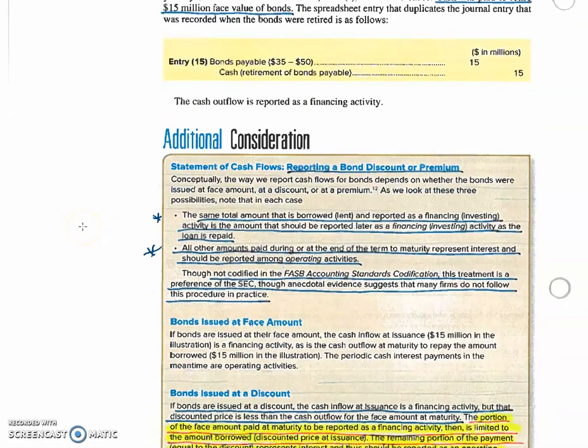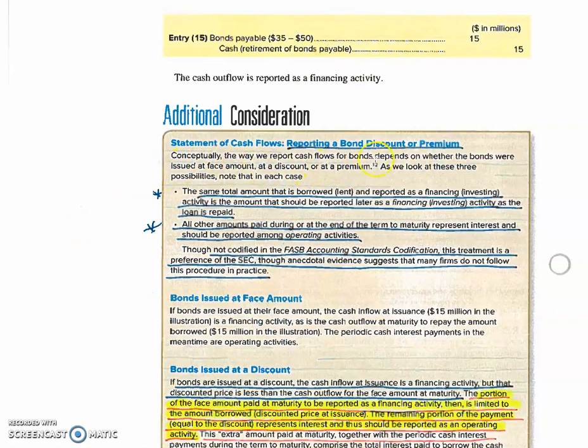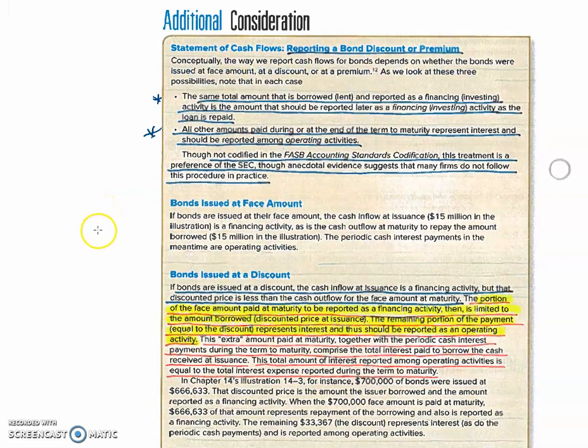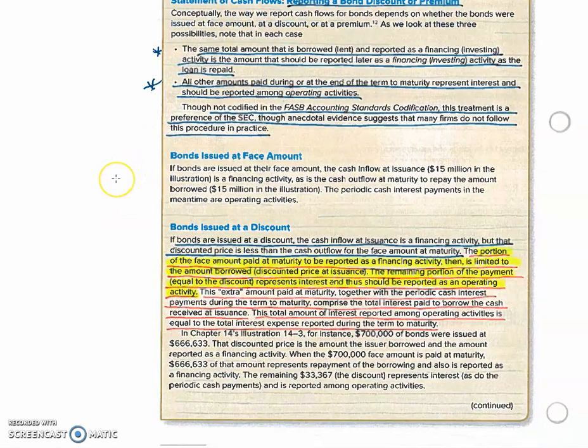Bonds payable, and down here they get into premium or discount. So discount or premium, I've already covered that and explained it. They explain what I told you earlier, and that is as you amortize the premium or discount, you don't show that on the statement of cash flows, but at maturity you show it as if it's bonds you have issued and sold, so it's a debt and it's a financing activity.